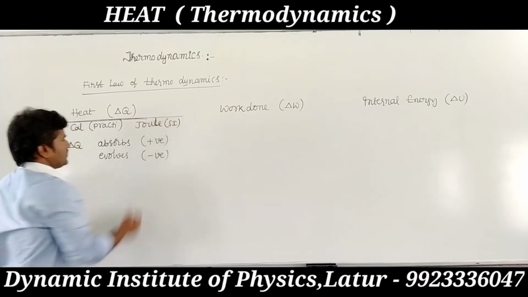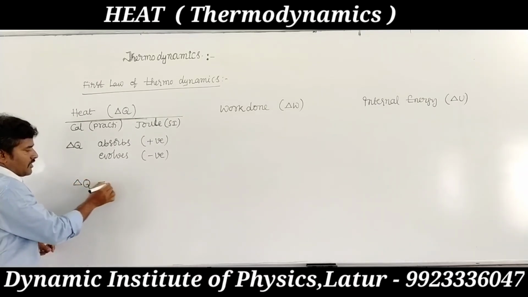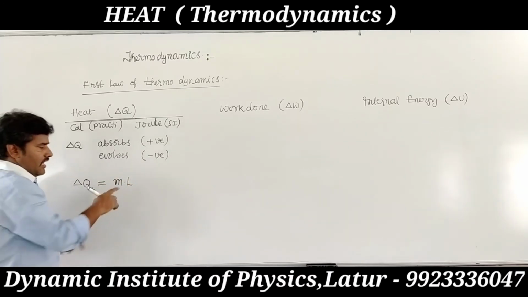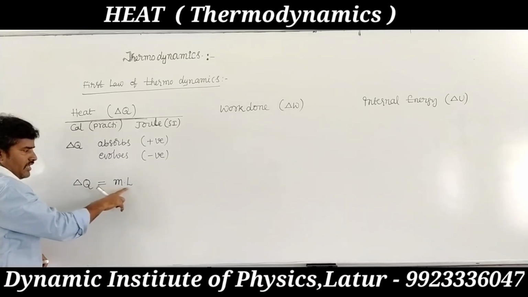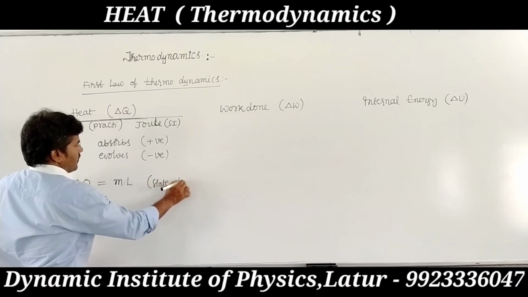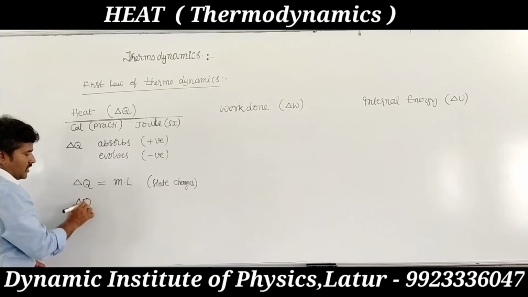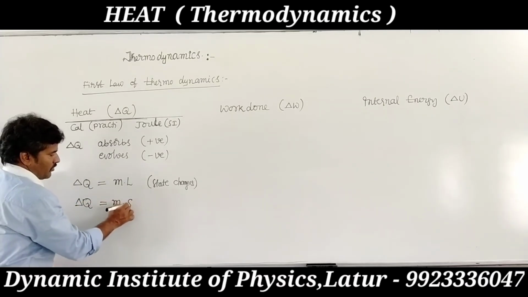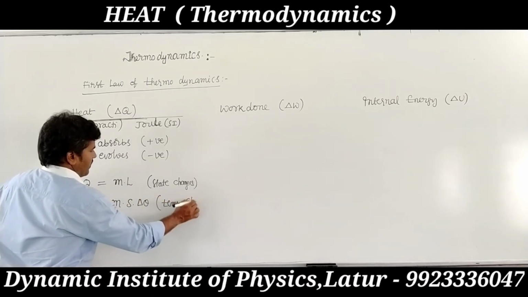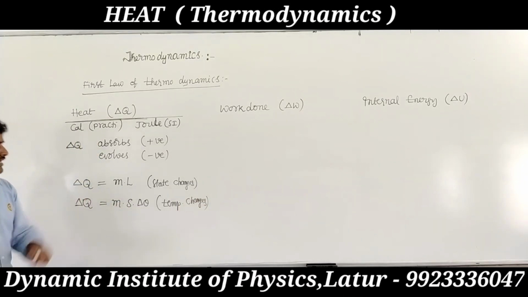When the state changes, delta Q is written as M into L, where L indicates latent heat. When the temperature changes, delta Q equals M into S into delta theta.